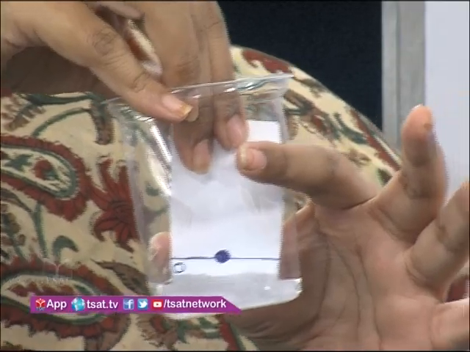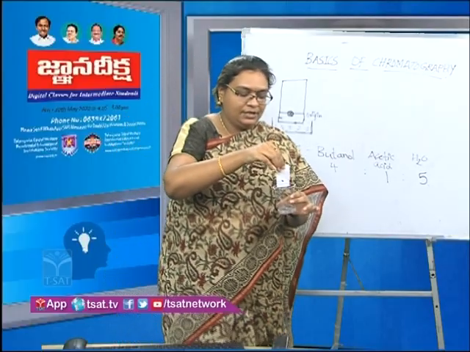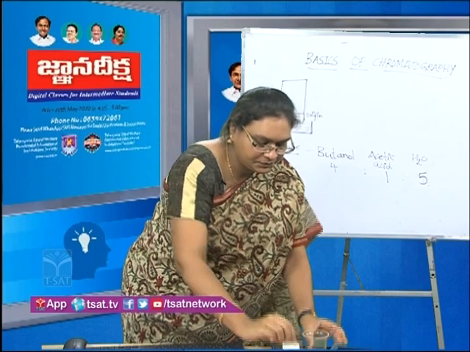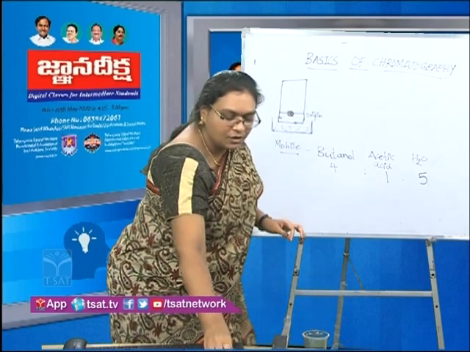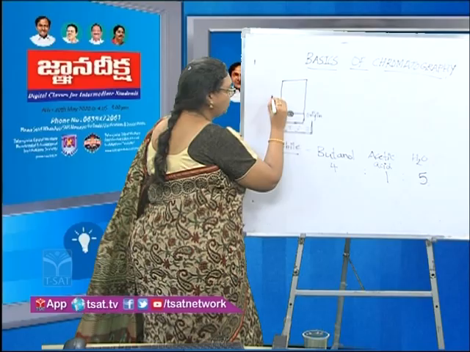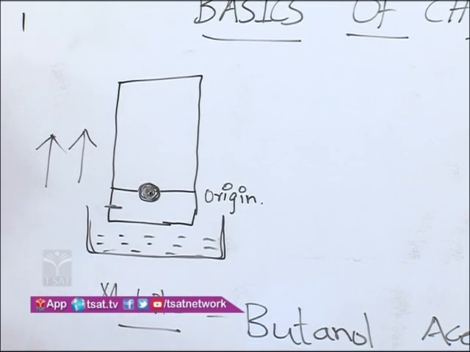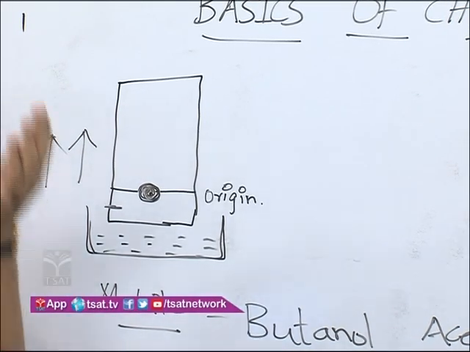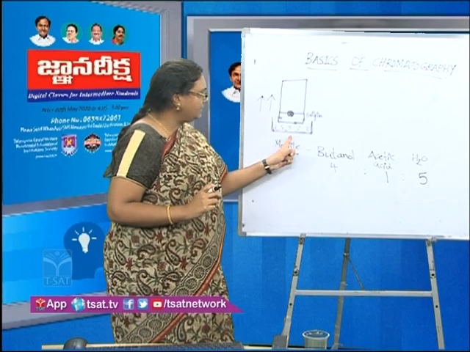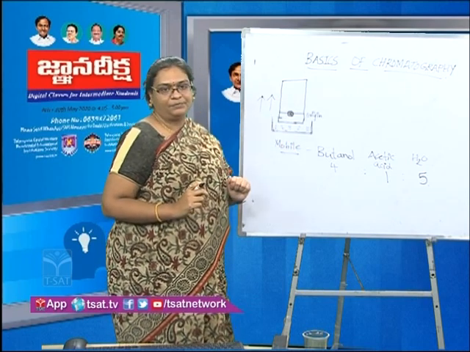Against gravity the solvent is moving now, and it is called ascending chromatography because the solvent is moving from the bottom to the top, is it not?